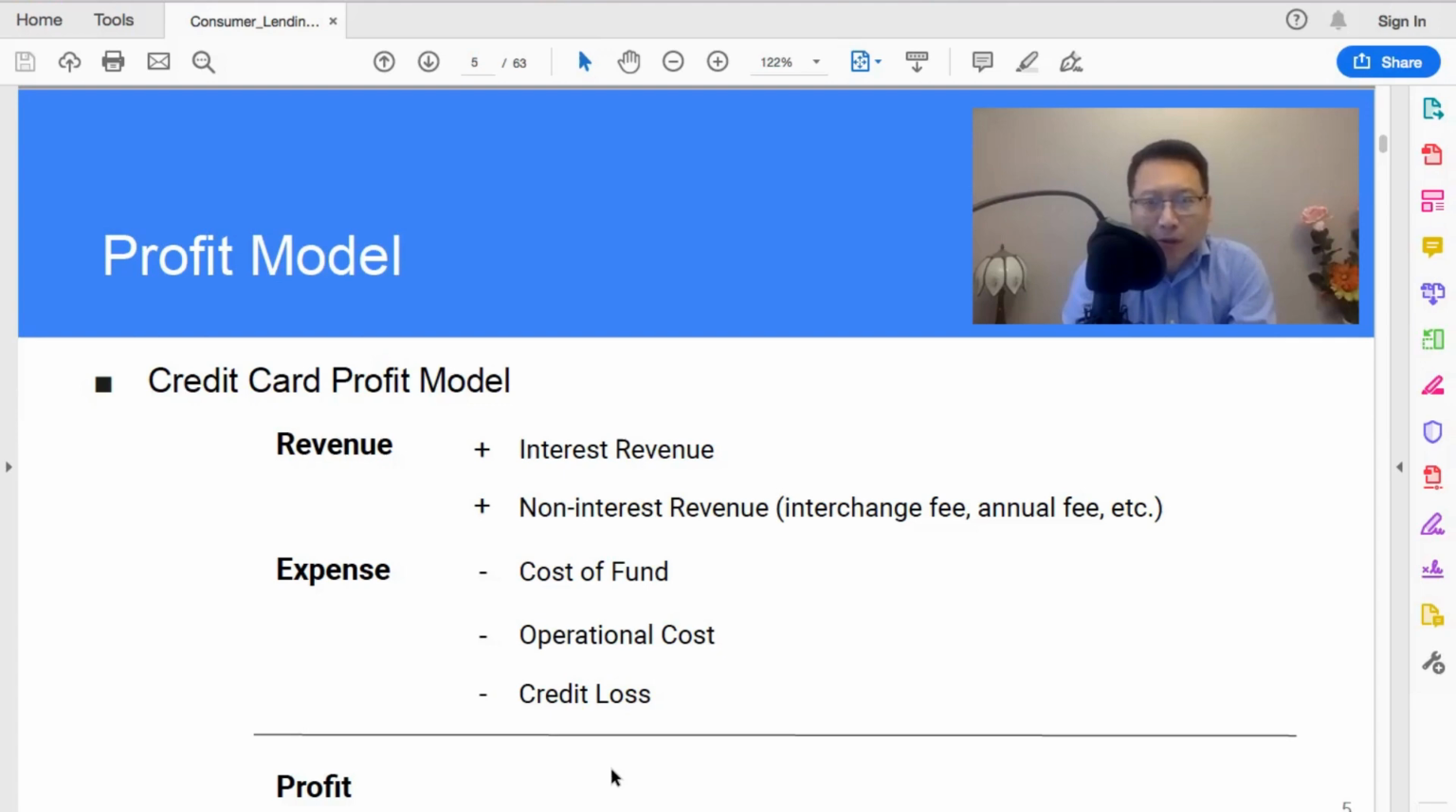So that's an important source of revenue, even though the card holder might not pay any interest revenue, they just pay it off every month. But the card issuer can still earn quite a bit from the interchange fee.